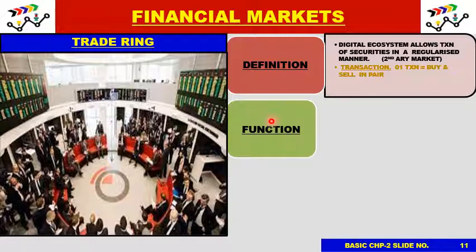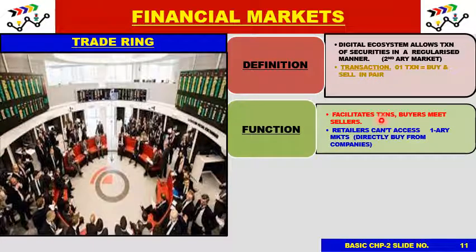Function. What is the function of financial markets? It facilitates the transactions and is a common place where buyers meet sellers. The retailers can't access the primary market. Now, what is a primary market? Primary market is nothing but going and buying shares or stocks directly from the companies. For example, I turn up at Narayan Murthy's office and ask for 100 shares of Infosys from him. A hypothetical situation, he will not entertain me. However, that is known as a financial market.